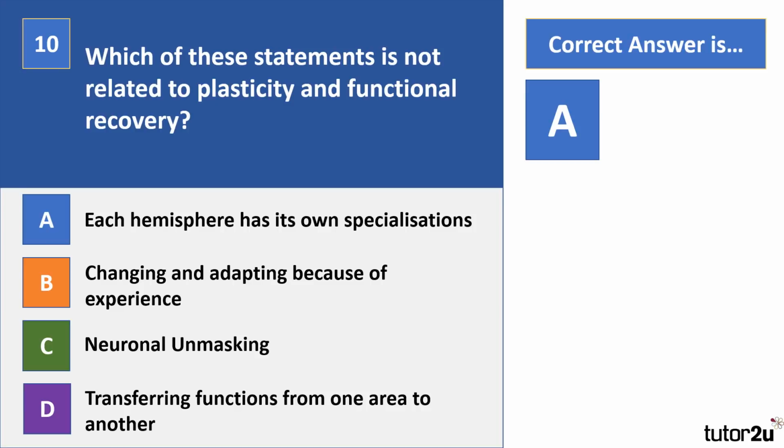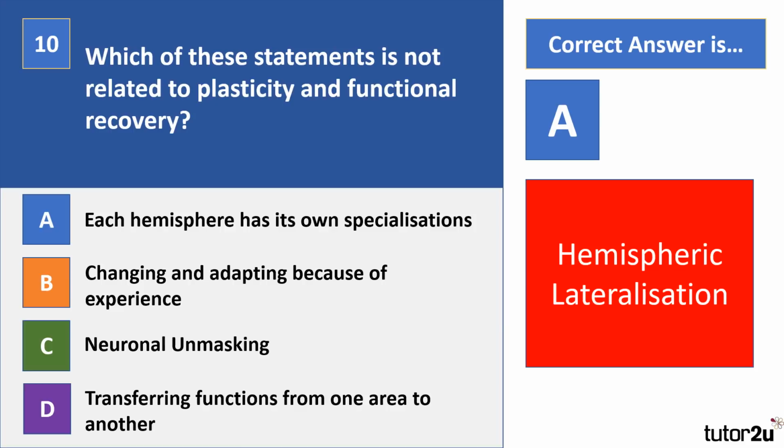Right, the correct answer there is A. So hemispheric, because A is hemispheric lateralization. Brain's plasticity is basically your brain's ability to change and adapt over time due to experience. So your brain is an ever-changing organ. Functional recovery is really cool. It's the brain's ability to recover after trauma.